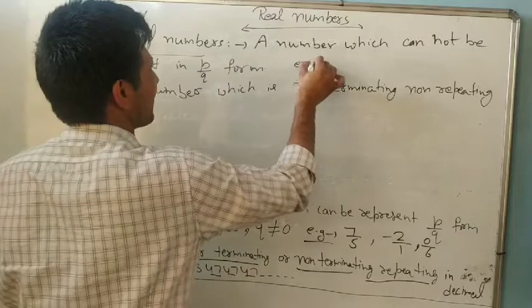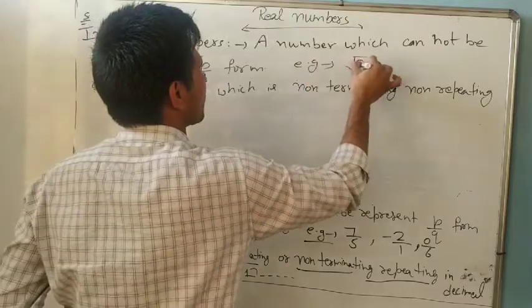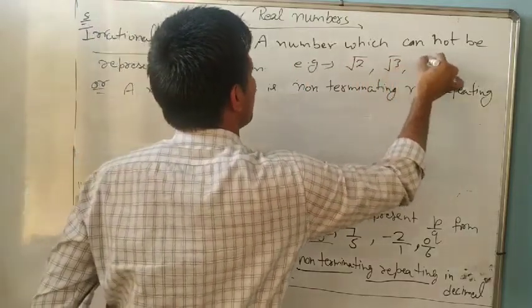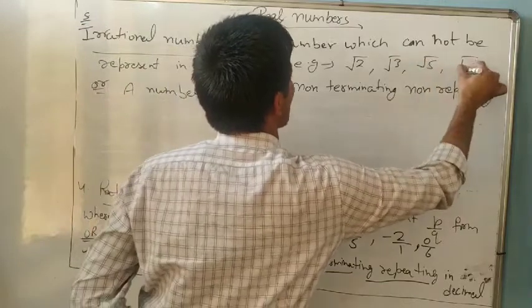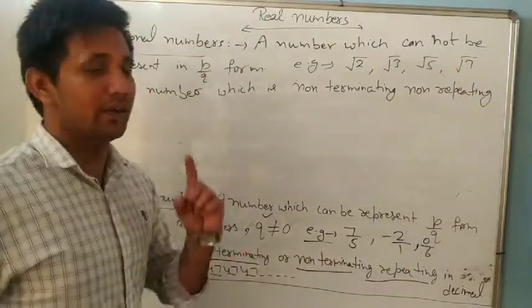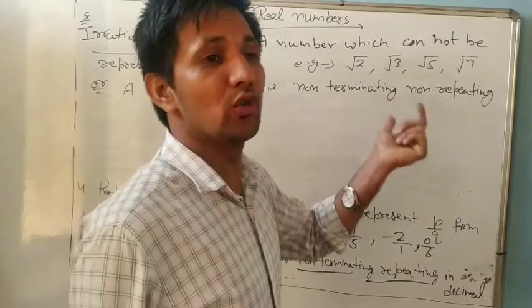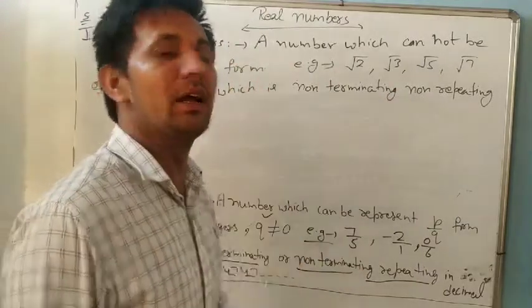An example you can write here: all the root numbers, root 2, root 3, root 5, root 7. Don't write root 4, because root 4 is always 2, and 2 is a rational number.